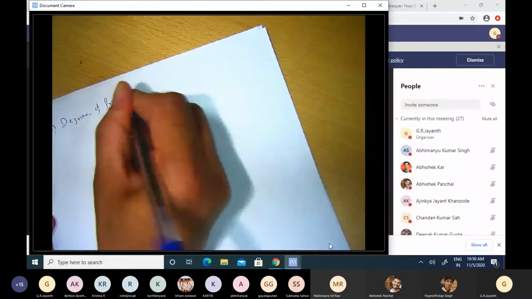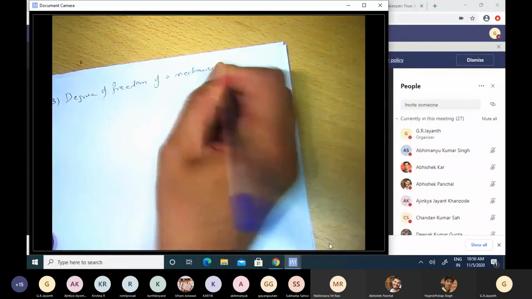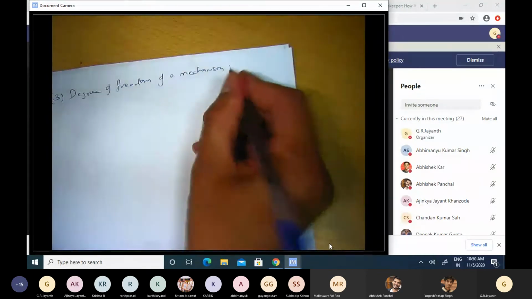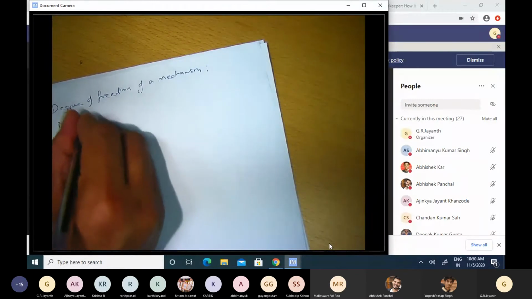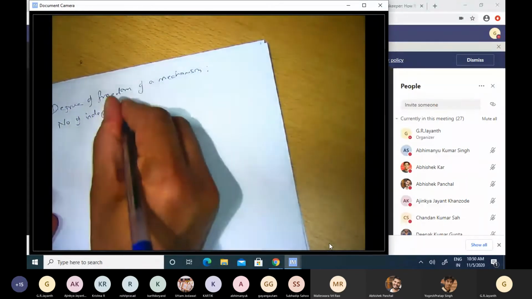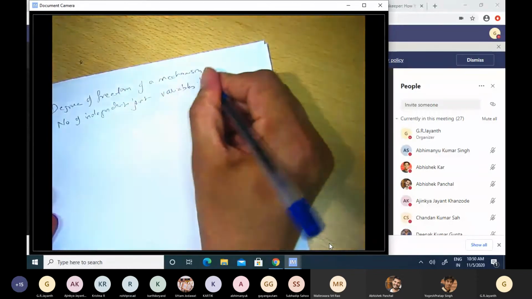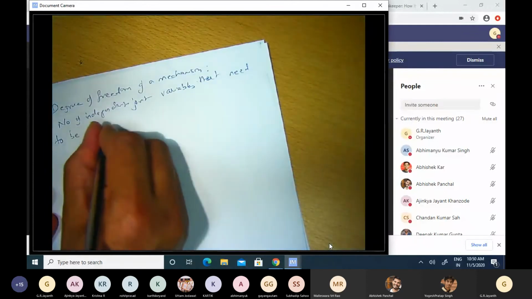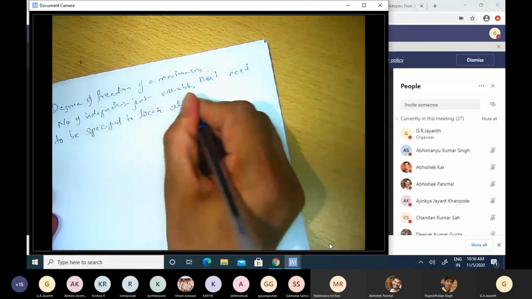Of a mechanism. It could be a serial kinematic mechanism or a parallel kinematic mechanism. Either way, you can define a degree of freedom for them. And the formal definition is that the number of independent joint variables that need to be specified to locate all parts of a mechanism.